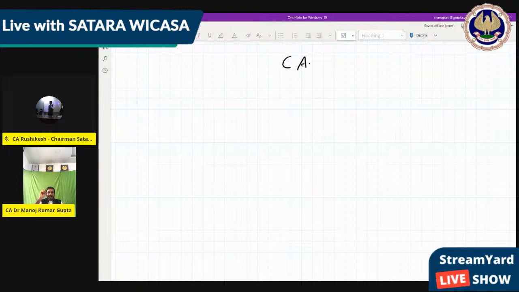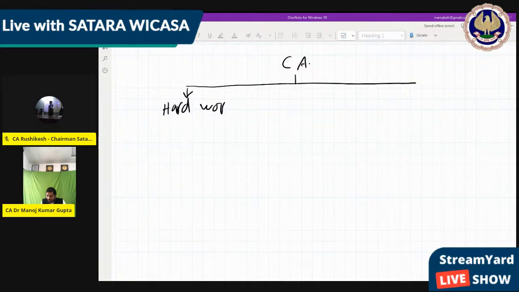So now, friends, what you have to do: write CA in the middle of the page, or the middle top of the page. Divide it into two parts. One is hard work.